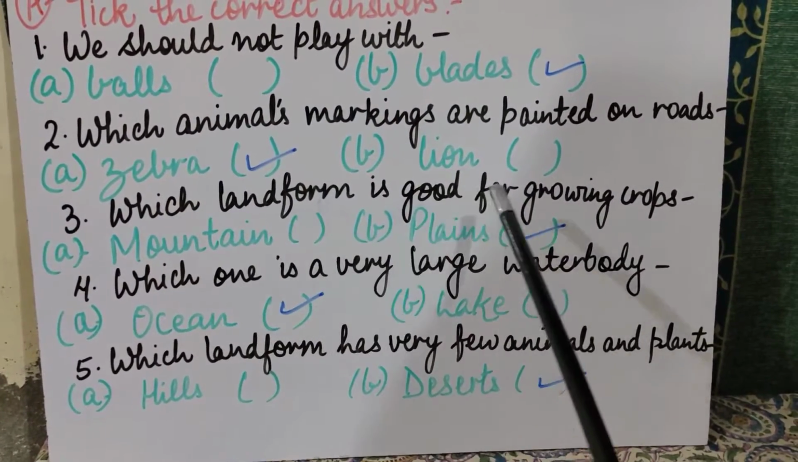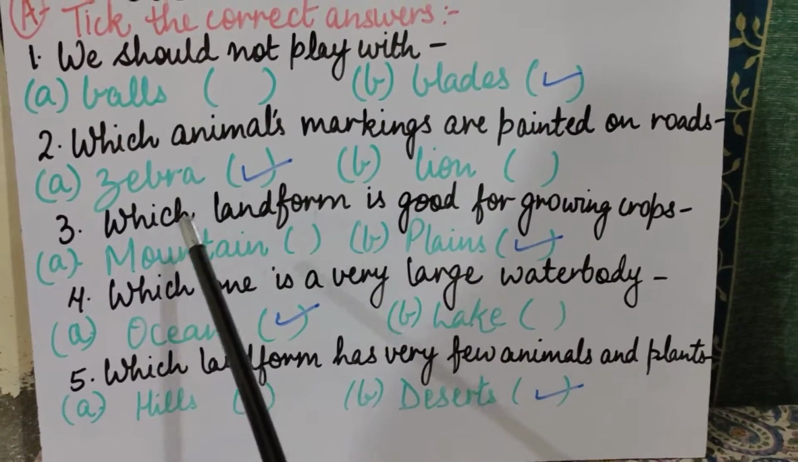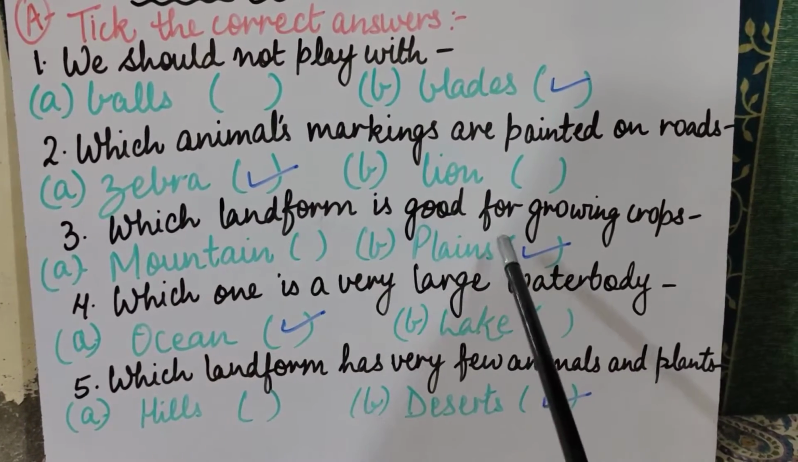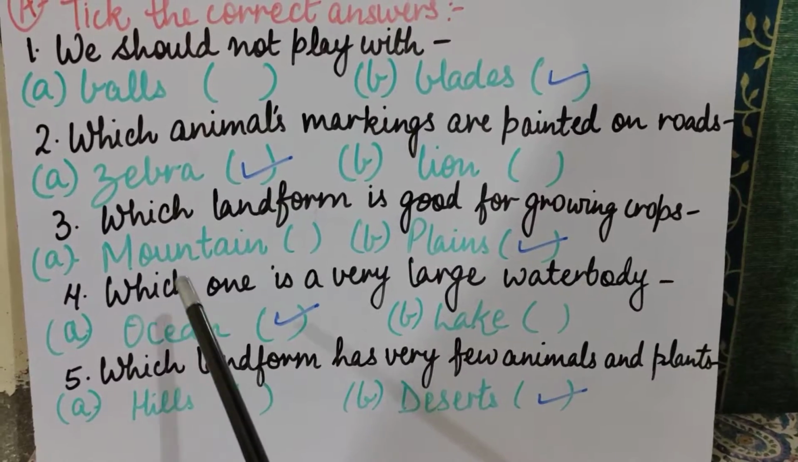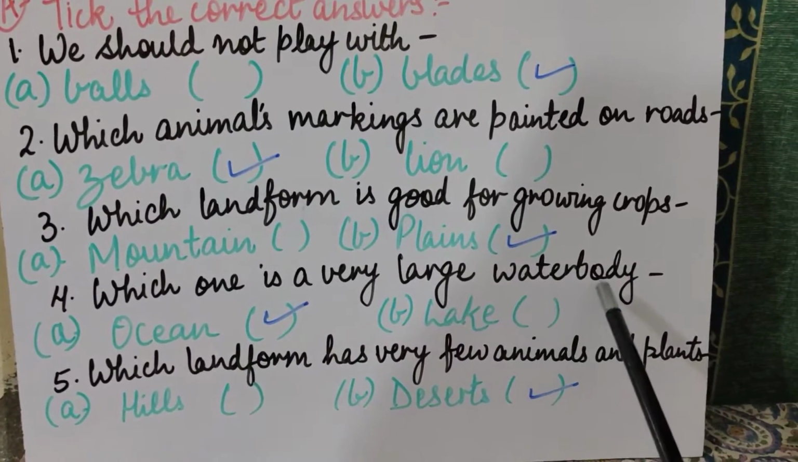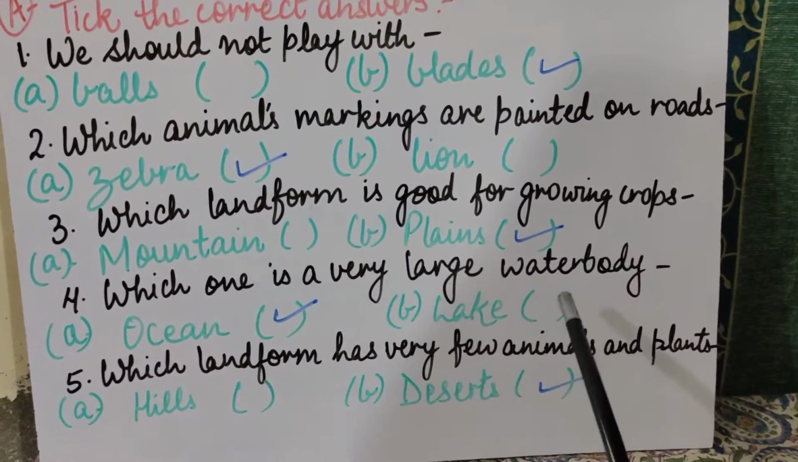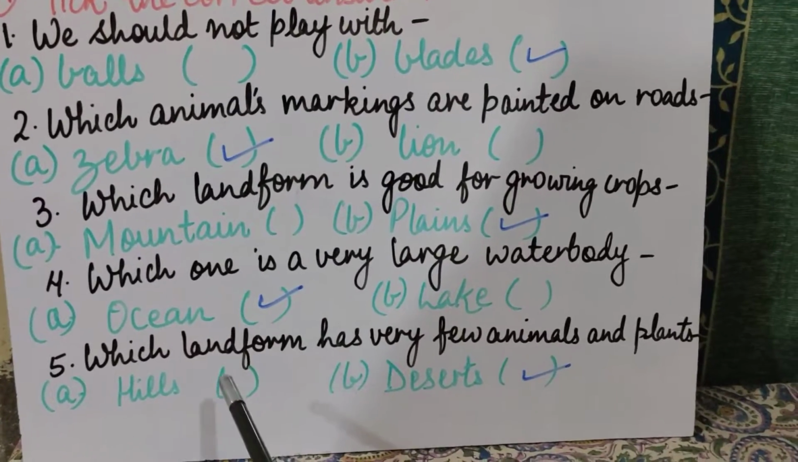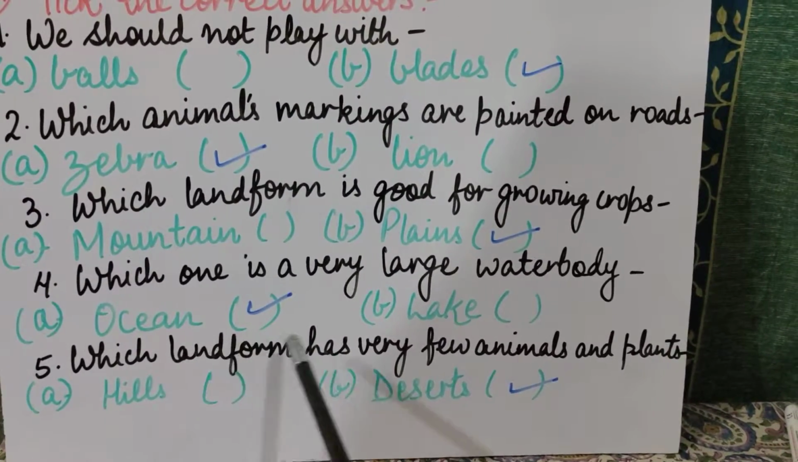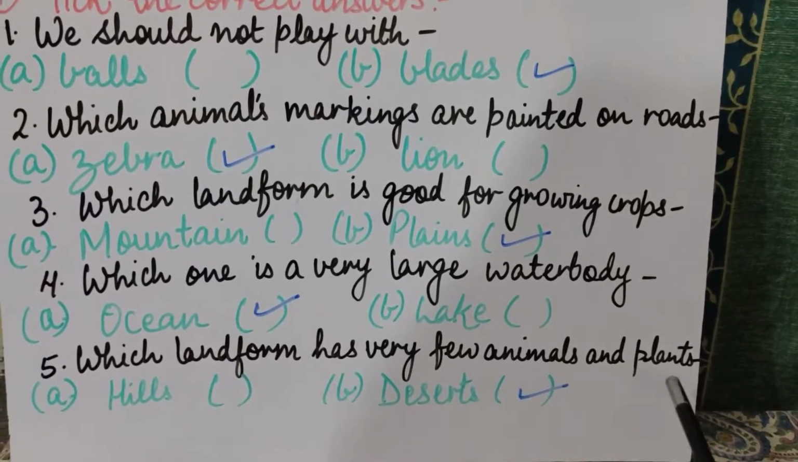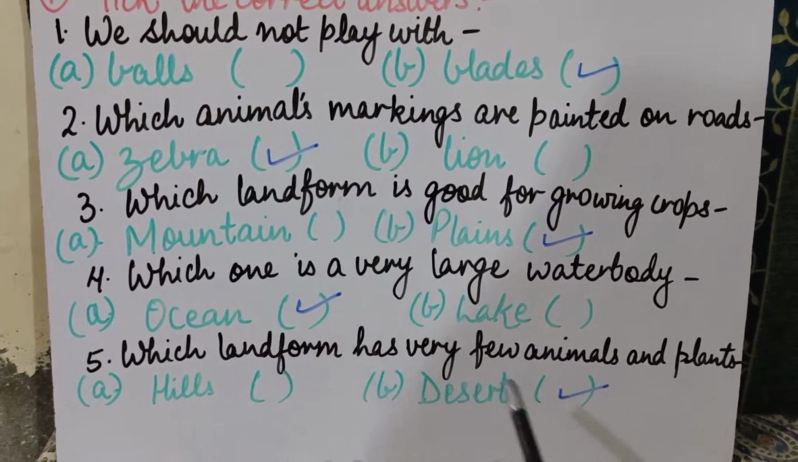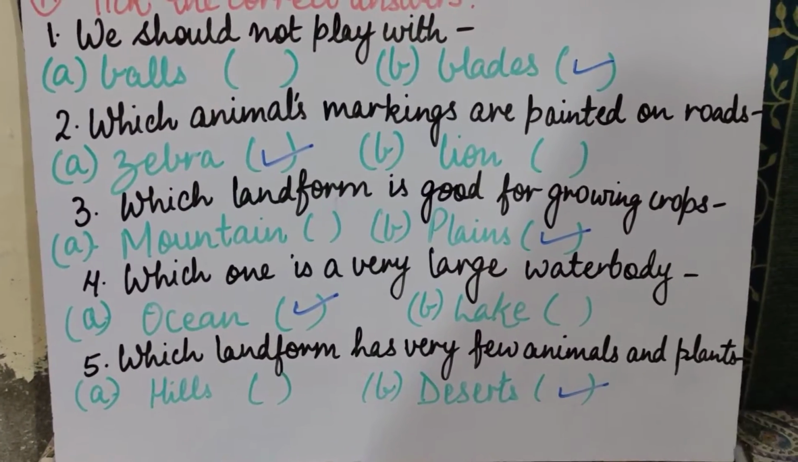Third question, which landform is good for growing crops? Two options are mountains and plains. Correct answer is plains. Fourth question, which one is a very large water body? Two options are ocean and lake. Correct answer is ocean. And in the last, 5th question, which landform has very few animals and plants? Two options are hills and deserts, and the correct answer is deserts.